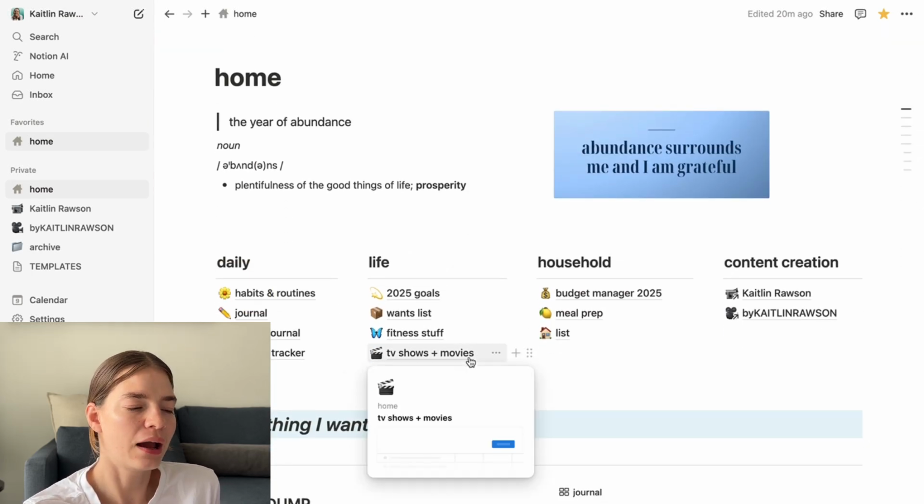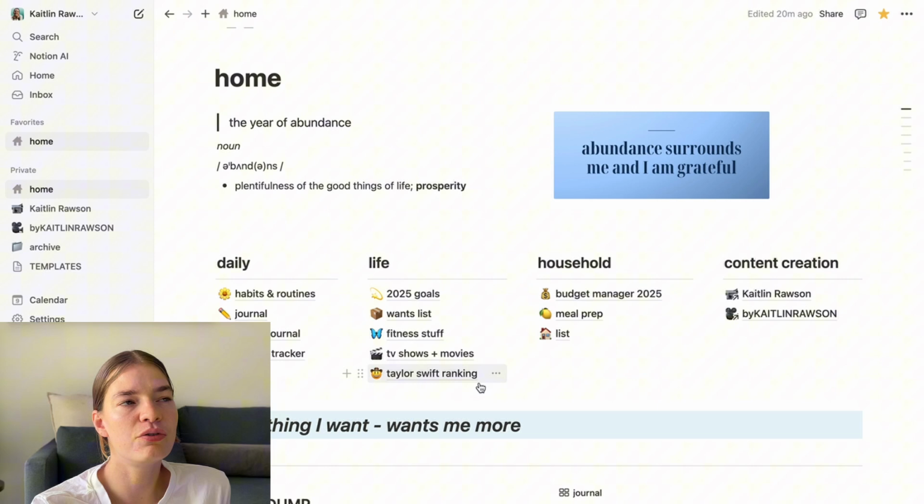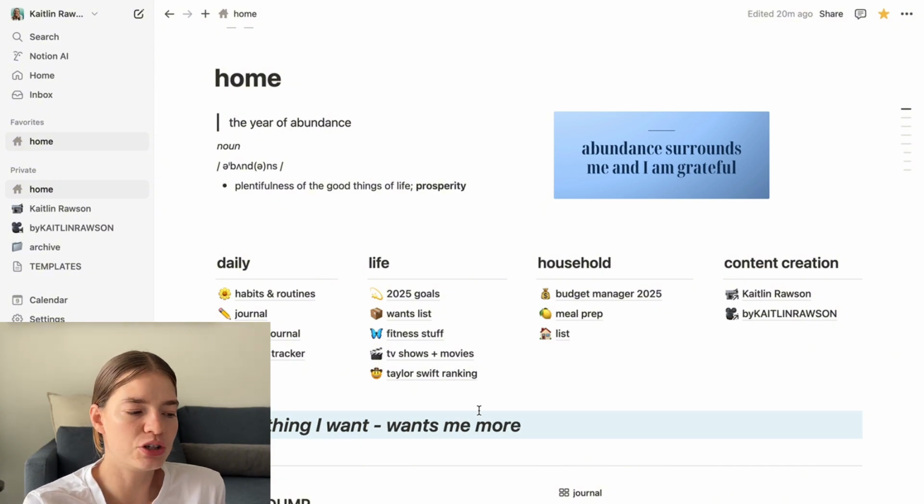I thought it would be good for making sure that I'm not forgetting about shows that I started watching, but I'm just forgetting to fill in this tracker completely, so it might not be worthwhile to keep it on there. And then I've also got my Taylor Swift ranking here.